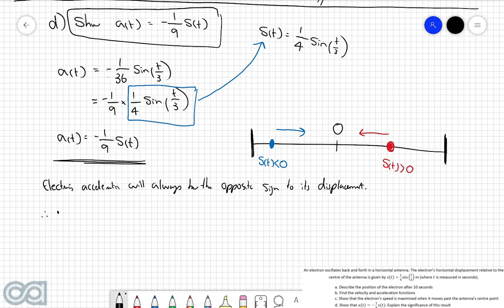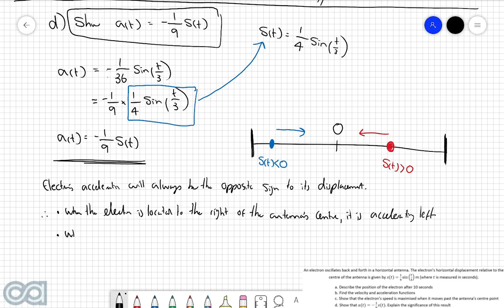Therefore, when the electron is located to the right of the center, it is accelerating left, and when the electron is located to the left of the center, it is accelerating right.